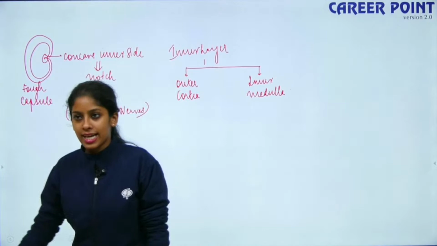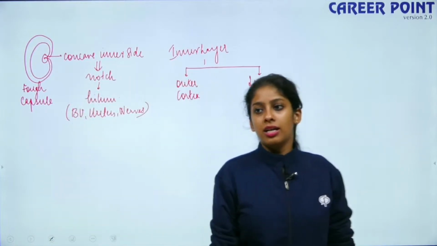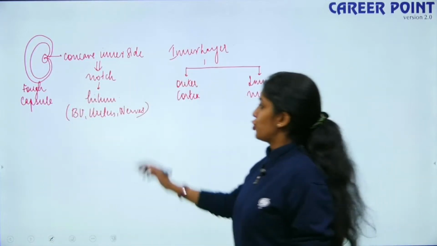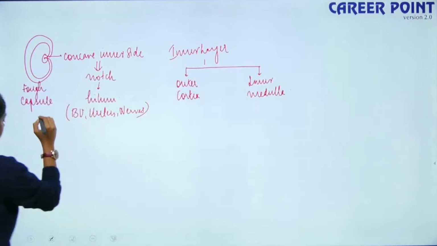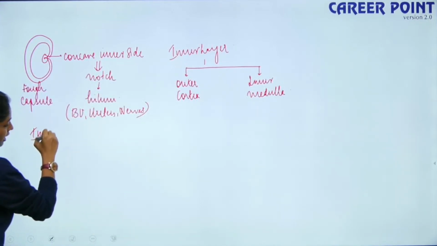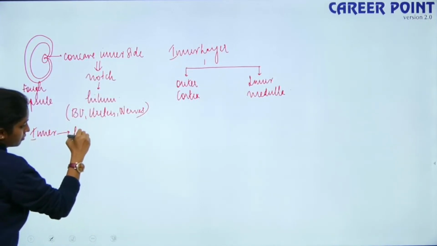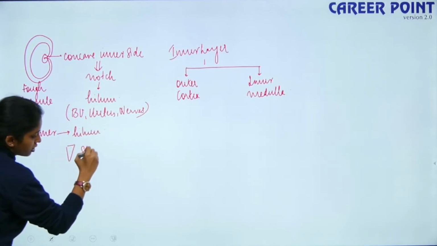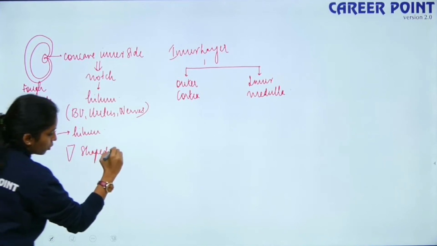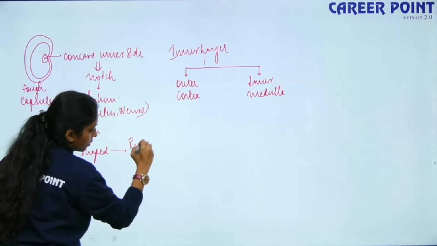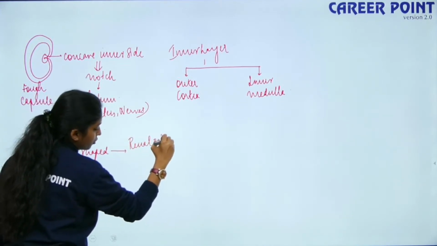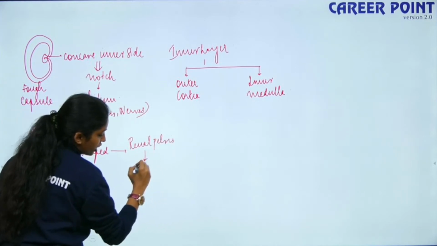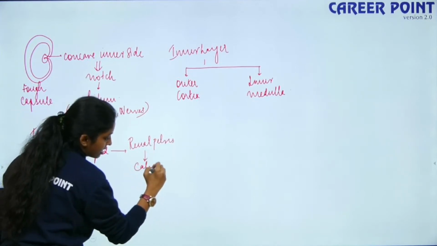Is this clear? Fine. So inner to the hilum, you have funnel shaped structures which are known as renal pelvis. So renal pelvis has projections which are known as calyces.